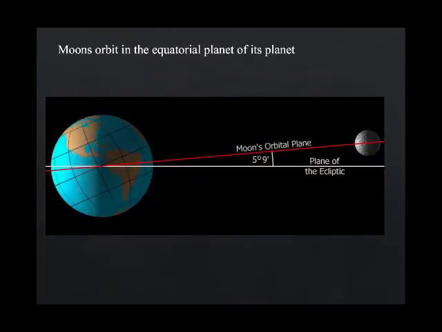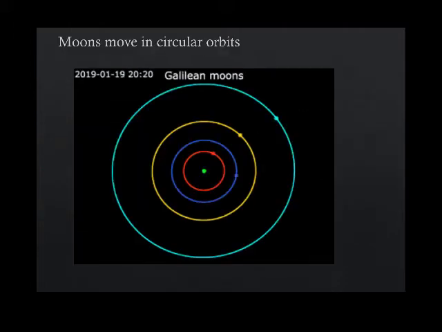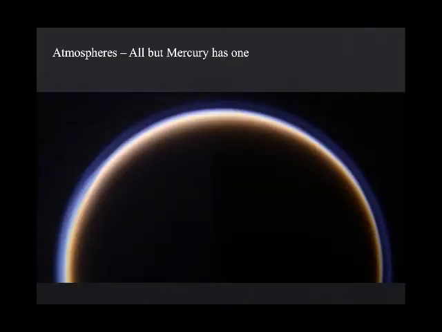Moons also orbit very close to the equatorial plane of their parent planet. In this image, you see the slight inclination of the moon's orbit around Earth. At only 5 degrees, this inclination is still considered negligible. Additionally, in a manner similar to the planets in our solar system, most of the moons also orbit their parent planet in circular orbits.